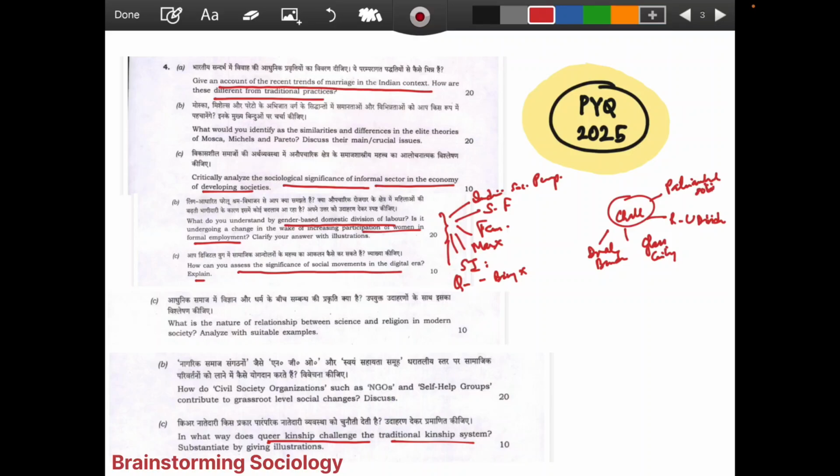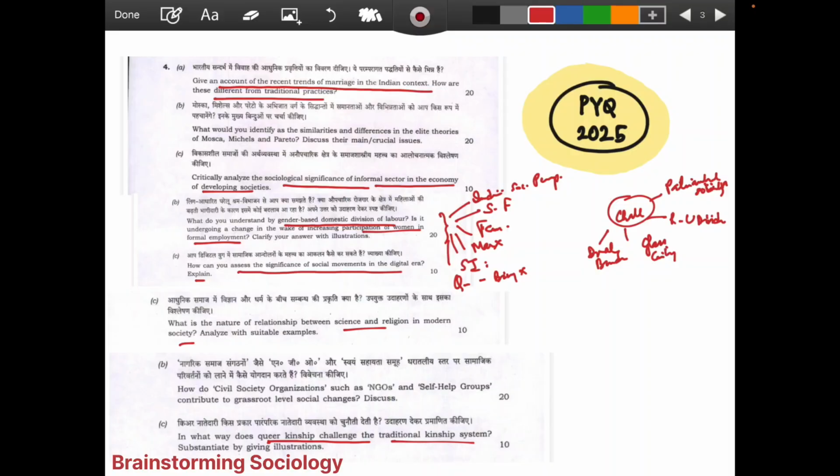Again, I'm repeating it for the nth time, I'm not talking about any single answer here. I'm just trying to help you think about how you should think for any question, and how you can use this sociological lens to develop an overall perspective. How can you approach a question like what is the nature of the relationship between science and religion in modern society? Will you think that it has been asked for this part of the sociology syllabus, or will you think from different perspectives? For building any answer, having clarity of concept is very important.